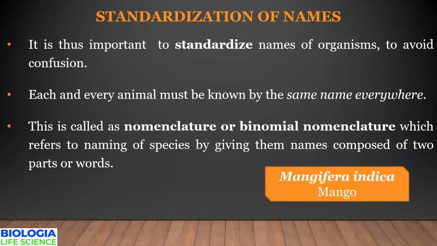This kind of naming is termed as nomenclature or binomial nomenclature, which means the name of a species is given by a name which is composed of two words. For example, the common name is mango. Mangifera indica is a scientific name. So Mangifera indica, it is two words.